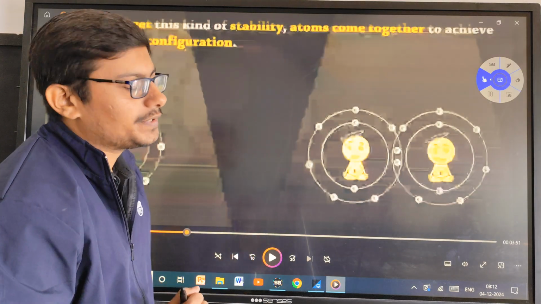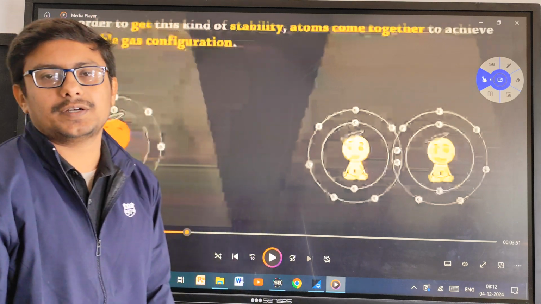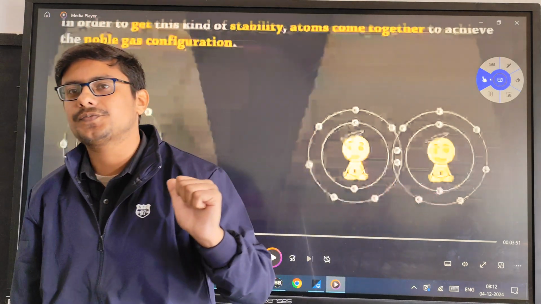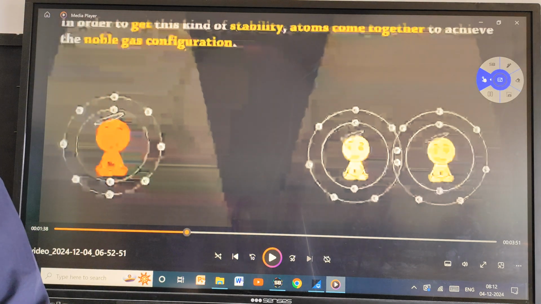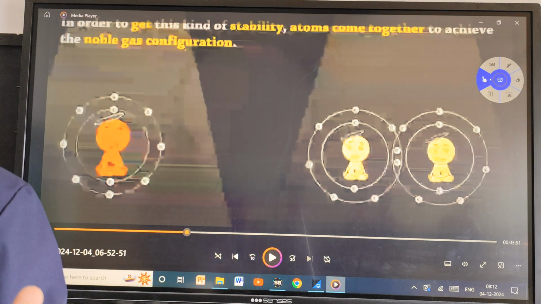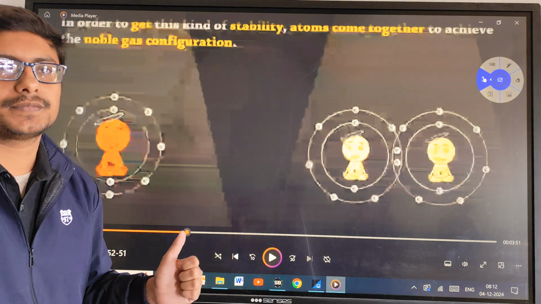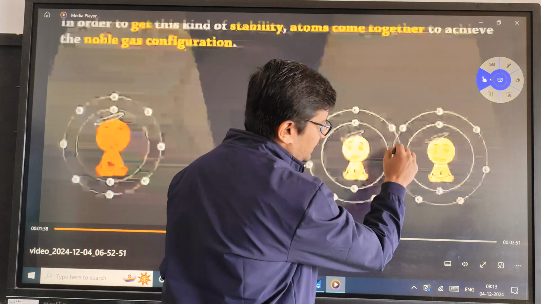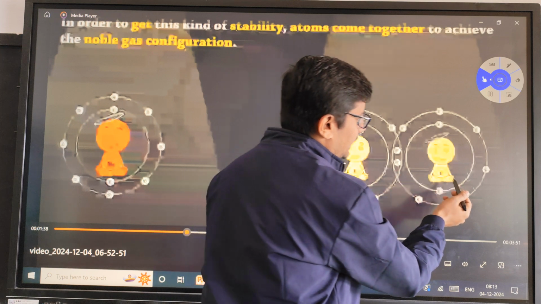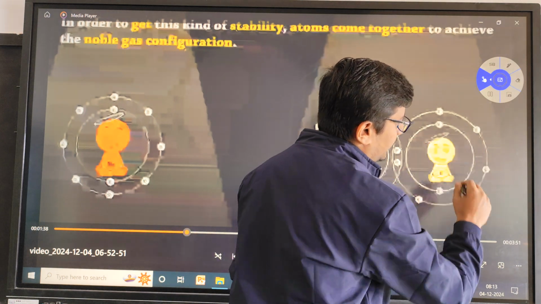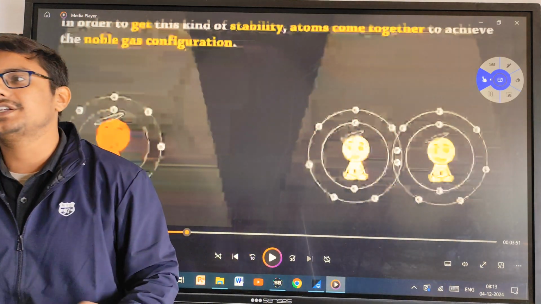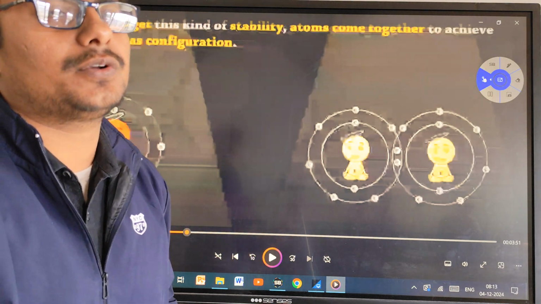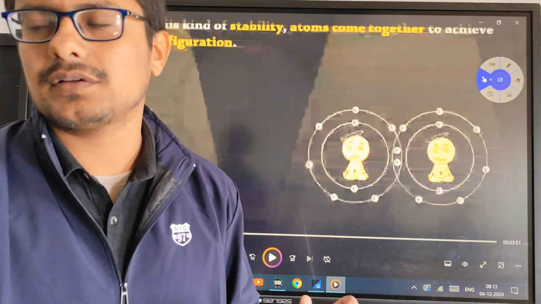Here is the first type we discussed, the single covalent bond. Here we are having two halogen family atoms, that is fluorine. What is the number of electrons present in the outermost valence shell of fluorine? 7. So each fluorine is having 7 electrons in its outermost shell. The second fluorine is also having how many electrons? 7 electrons in its outermost valence shell. So how many extra electrons do we need to complete the outer octet?